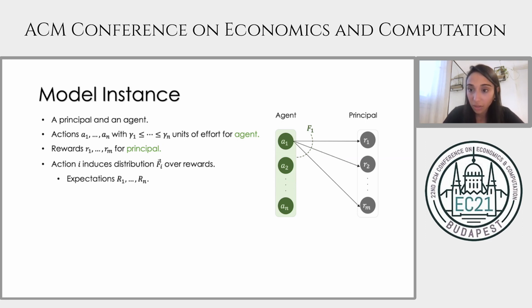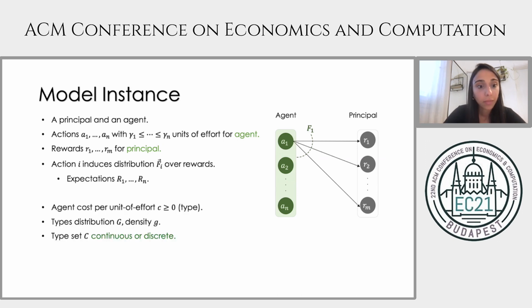Specifically, action i induces the distribution F_i over the rewards. We denote the expected reward of action i with capital R_i. The agent has a type c, which is a non-negative number that captures the agent's cost per unit of effort. So when the agent takes action i, the total cost he bears is gamma i, the amount of effort action i requires, times c, the cost per unit of effort of this agent.